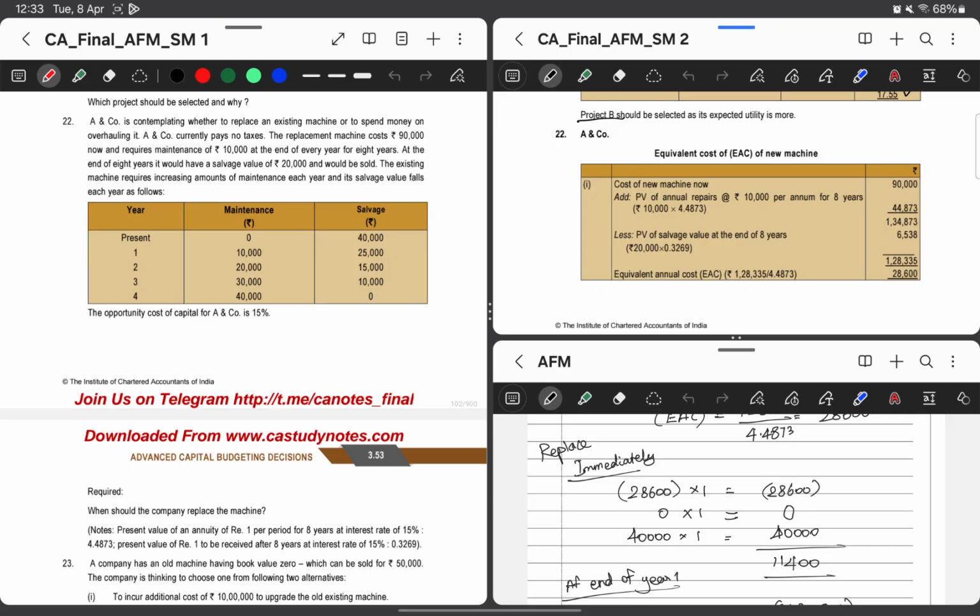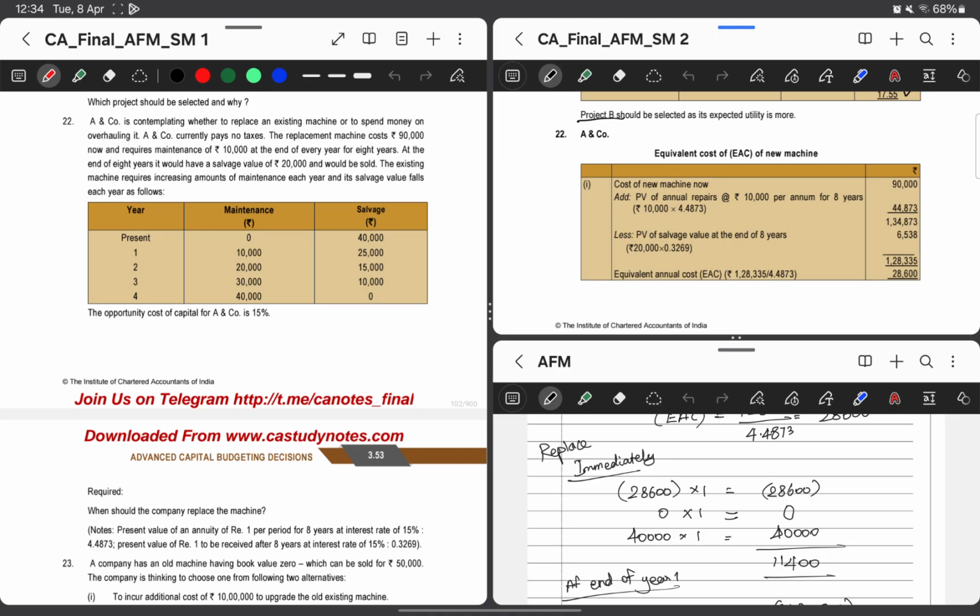The replacement machine costs 90,000 now and requires maintenance of 10,000 at the end of every year for 8 years. So the replacement machine cost is given, and maintenance of that machine is also given. A&Co currently pays no tax. This signifies that if we sell the existing machinery, there won't be any tax savings because of that loss in sale, or tax payable in case of profit.